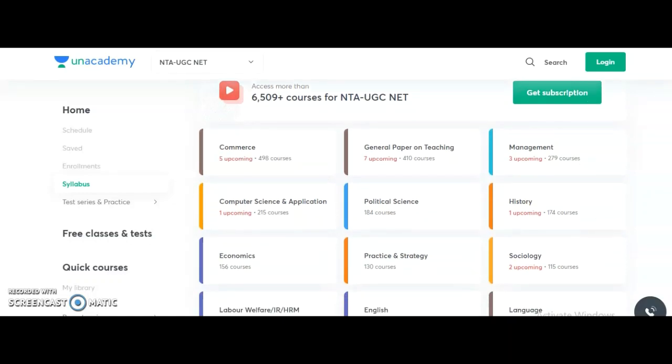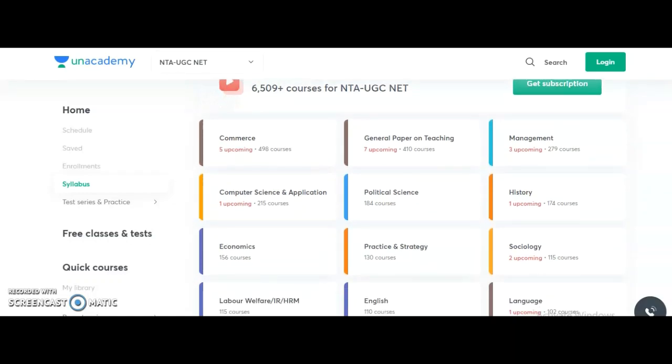Here I am going to show you the list. The University Grants Commission conducts the National Eligibility Test twice every year for 81 subjects. Out of these 81 subjects, for a few, Unacademy is providing the complete course, including free online classes.